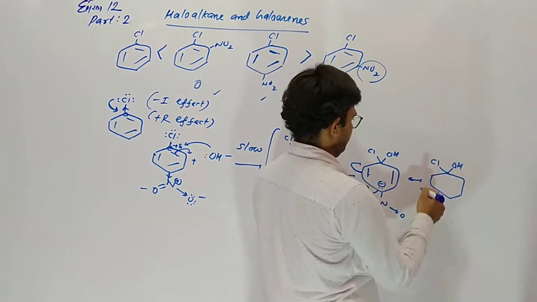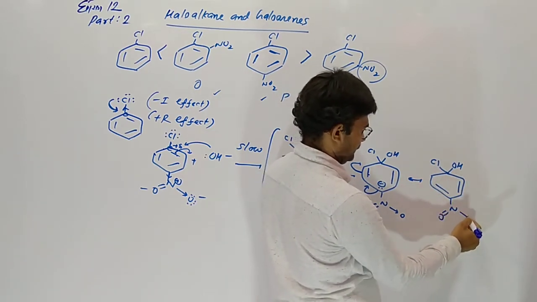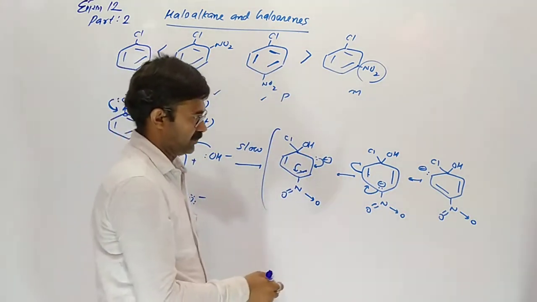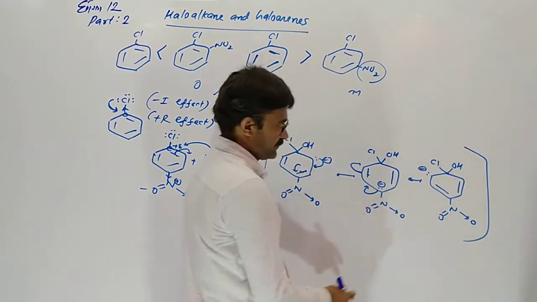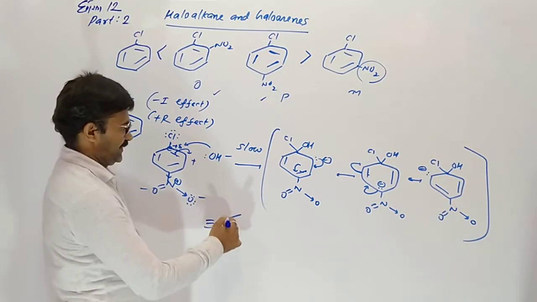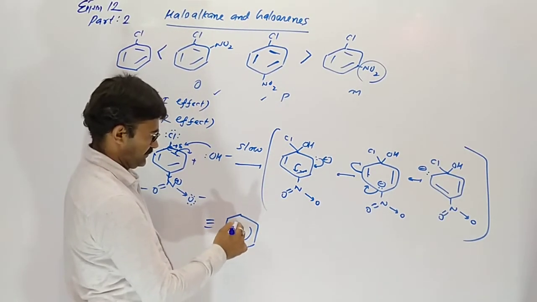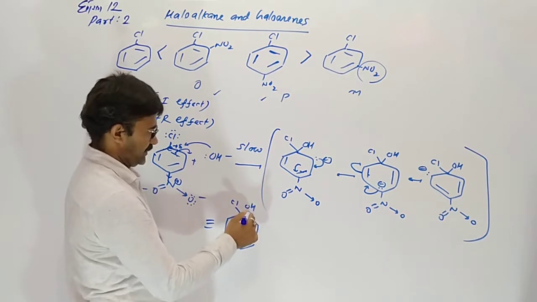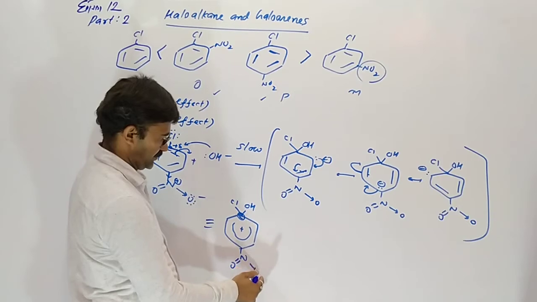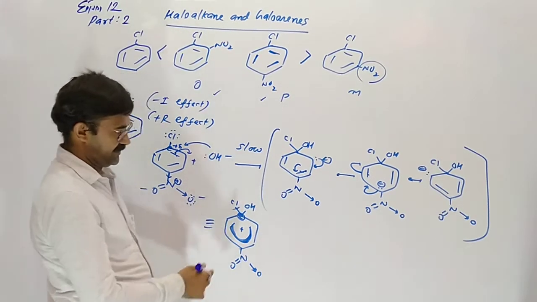So you can see alternatively the ortho and para positions became partially negative. And now the intermediate has three resonance structures. Due to the nitro group, the density over this carbon decreases, and this bond easily breaks.